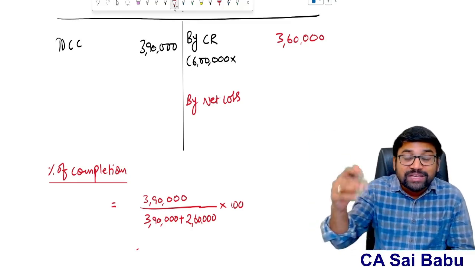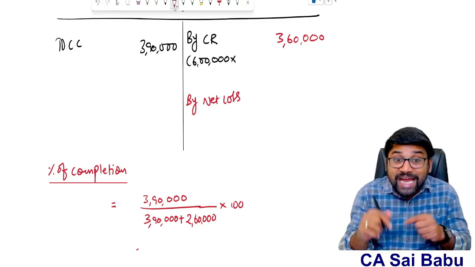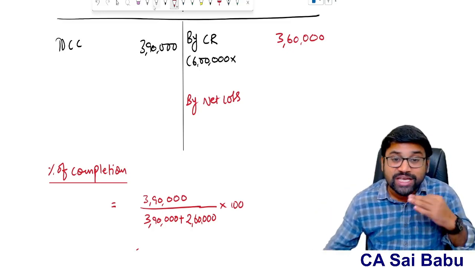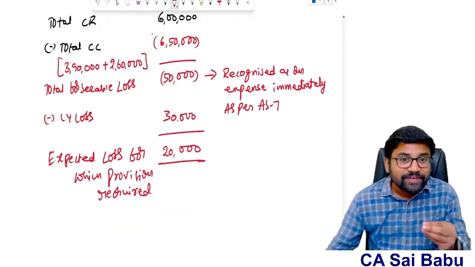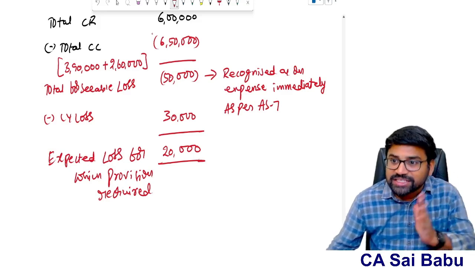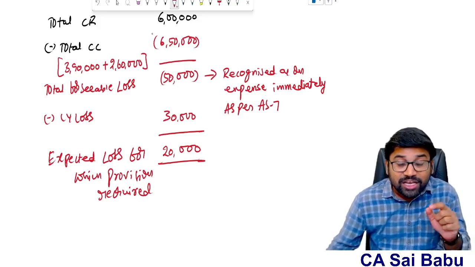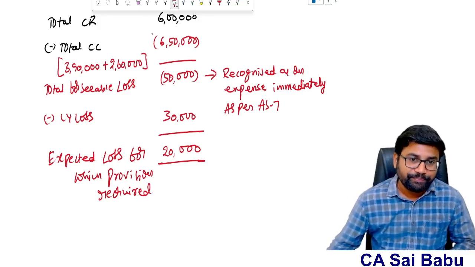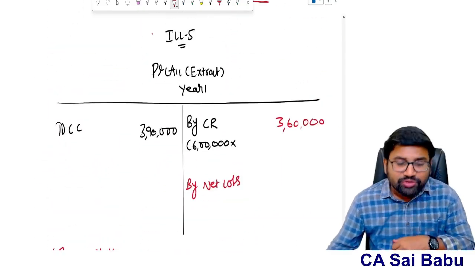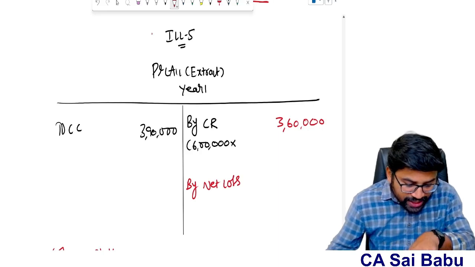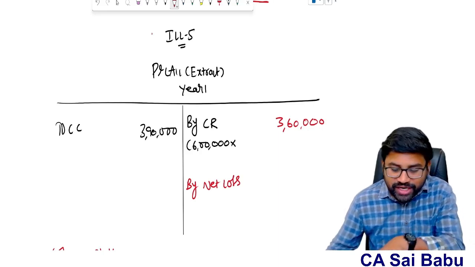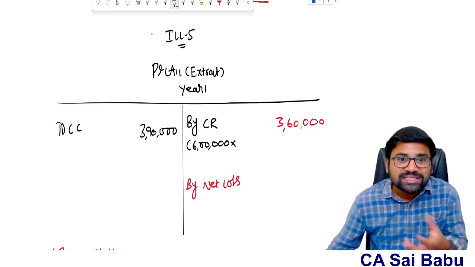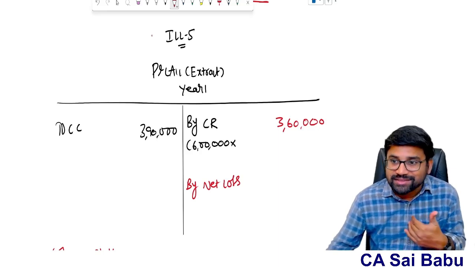Now, what I will do is create a provision for this loss in the current year itself, because the standard says expected loss has to be recognized immediately. What is the expected loss here? 50,000. This entire 50,000 has to be recognized in the first year itself. In this 50,000, current year loss is 30 only, future loss 20. But that has to be recognized in the current year itself. So 30,000 already you recognized, sir. How? Contract cost 3,90,000, contract revenue 3,60,000. That means 30,000 already recognized. So what is the balance expected loss we need to recognize?